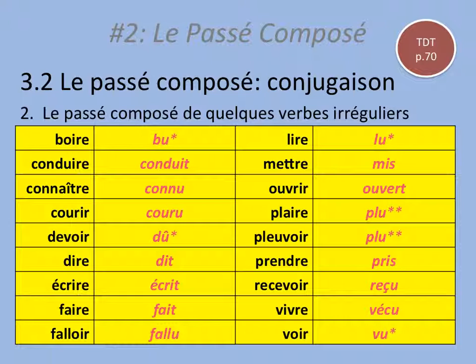This chart is all irregular past participles in the passé composé, so now is a good time to pause the video and copy this chart down. So we have boire, to drink, bu, drank, conduire, to drive, conduit, drove, connaître, to know, connu, knew, courir, to run, couru, ran, devoir, to must, dû, had to, dire, to say, dit, said, écrire, to write, écrit, wrote, faire,